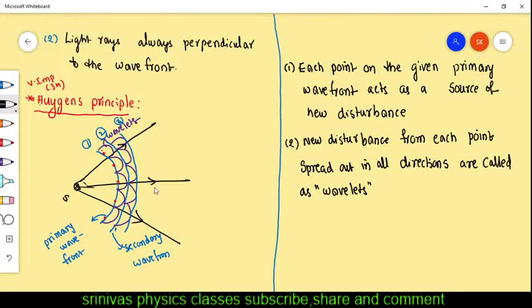Now the third point. You join all these wavelets, you will get one more wavefront. That's all.